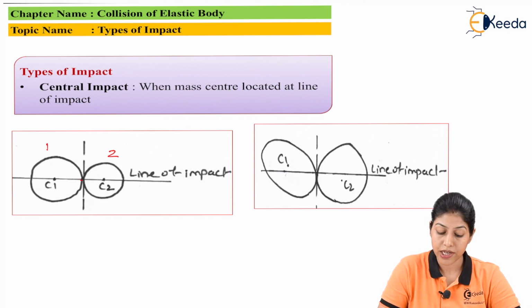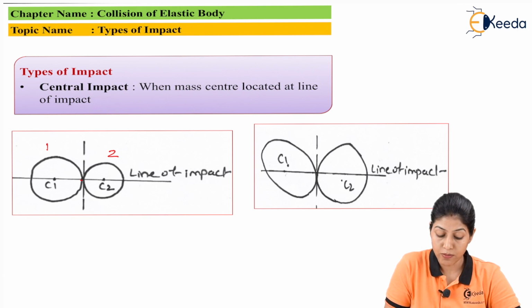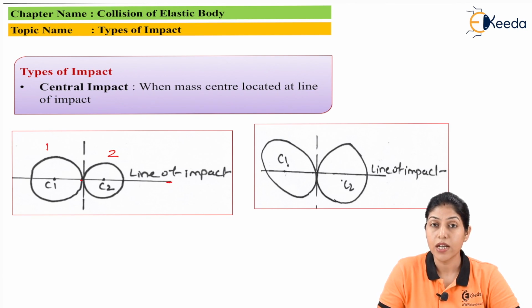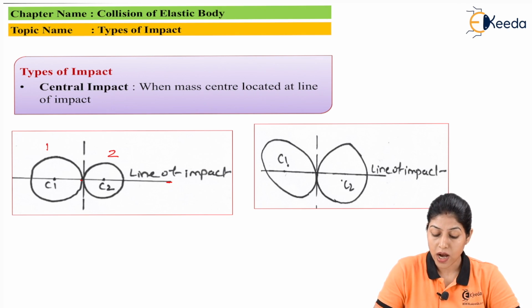And here we define central impact when mass centers are located on the line of impact. So here both the mass centers are located on this particular line of impact. So this particular type of impact is called central impact. Now here you can see there are two other bodies which have two mass centers C1 and C2, and this is the line of impact we are considering.